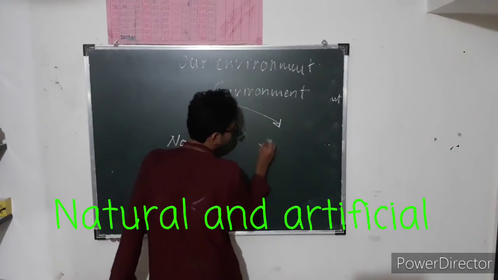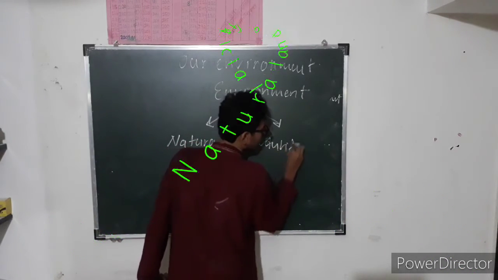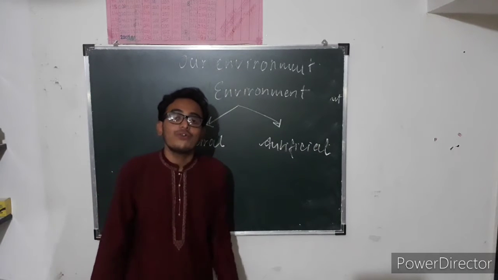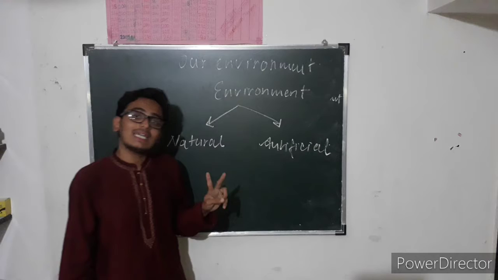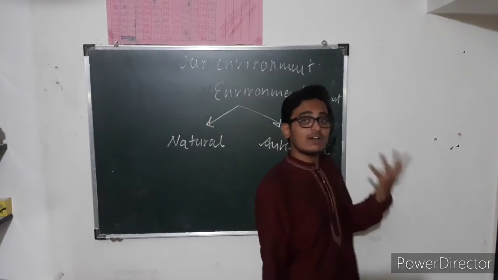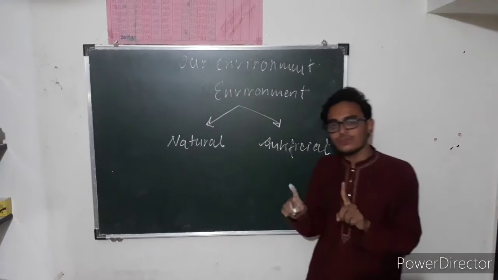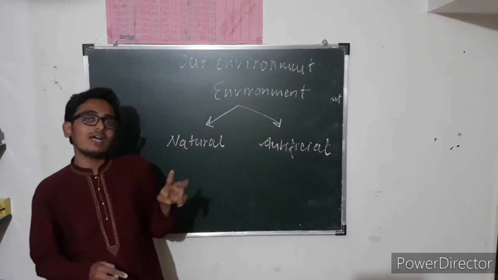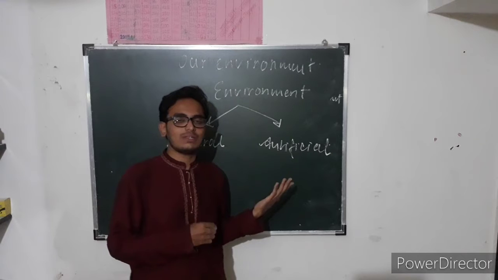Second is artificial. First is natural, second is artificial. Repeat after me. First is natural, second is artificial. Two types of environment, natural and artificial.